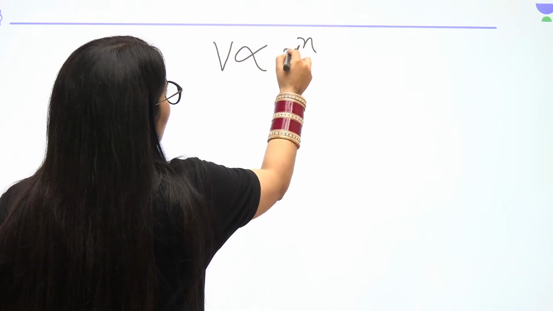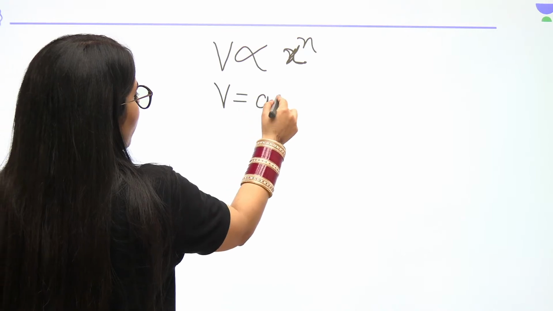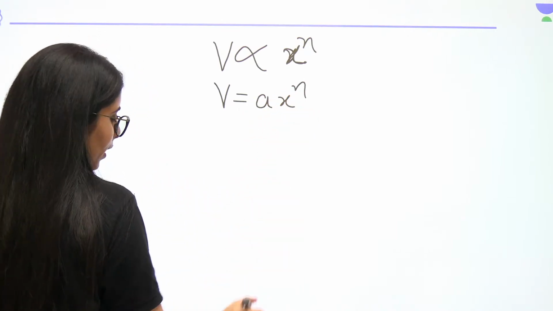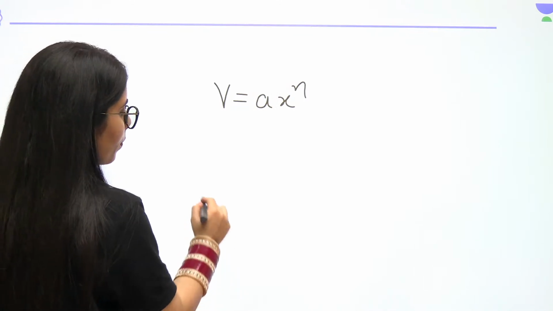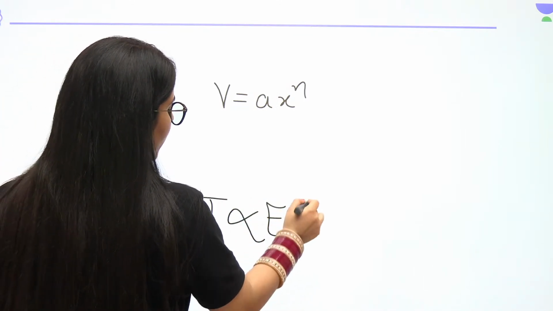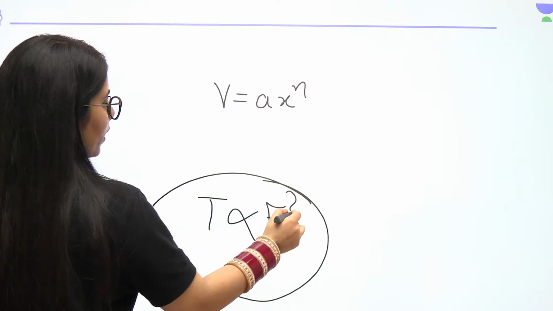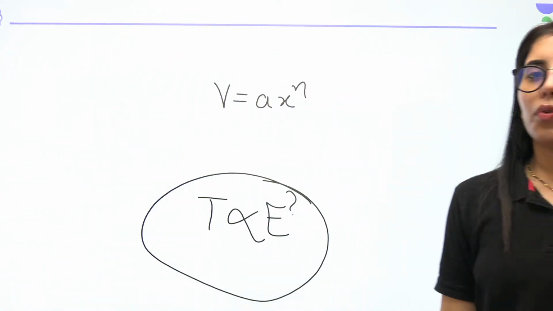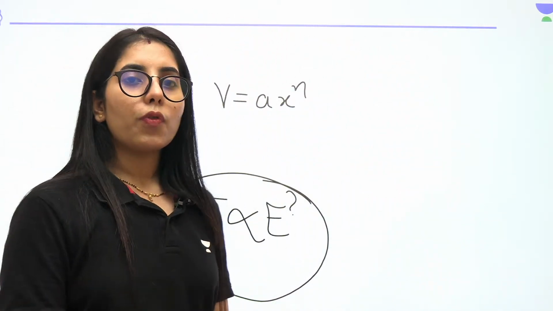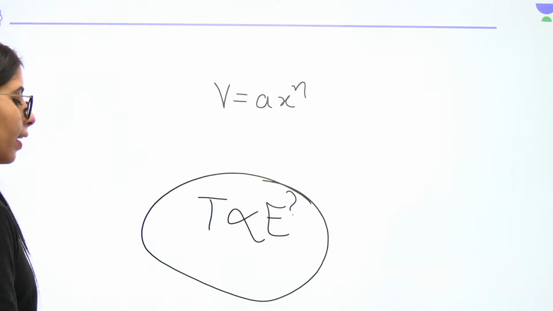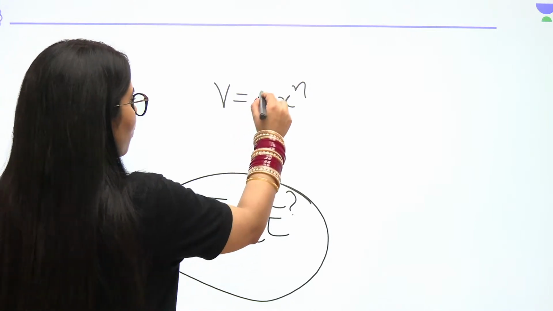Okay, you know this part. Let's say V is equal to A x to the power n, something like this you are going to have. Now you want to find the time period dependency on energy. What will you do, can you think about it? Can you relate the steps? Can you consider what steps you will be taking and how you will reach the answer for this type of question? If you can, that's great, but if you can't, let me tell you the steps you have to take.